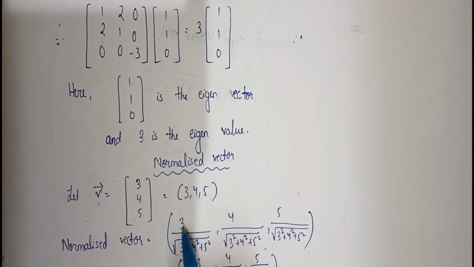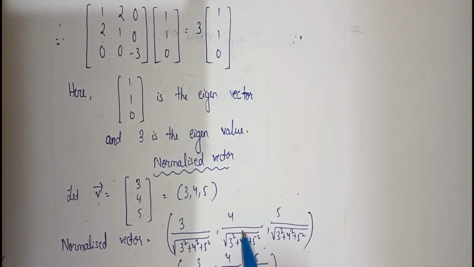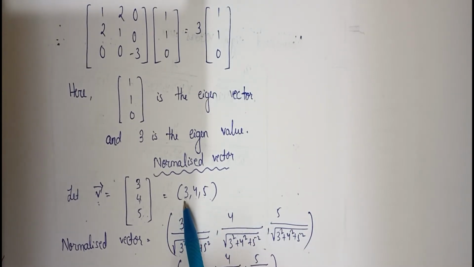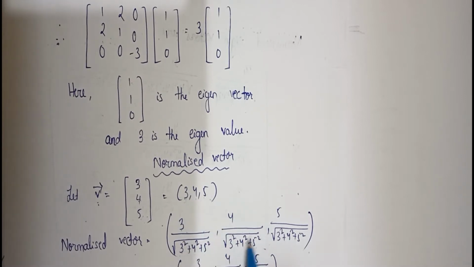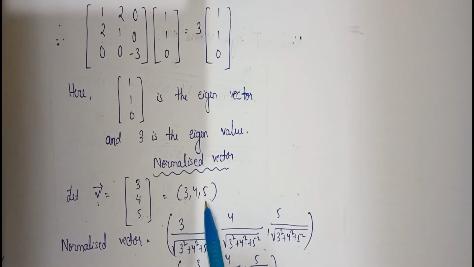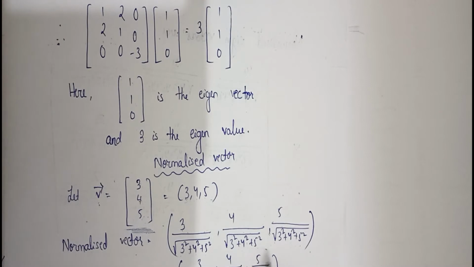The first element is divided by the square root of the first element squared plus the second element squared plus the third element squared. Like this, the second normalized element is 4 divided by again the square root of the first element squared plus the second element squared plus the third element squared, comma, the third element divided by the same square root. After solving this, I'll get the normalized vector. To find the normalized vector, we need to know the eigenvector. If we find the normalized vectors, this is my orthogonal matrix.